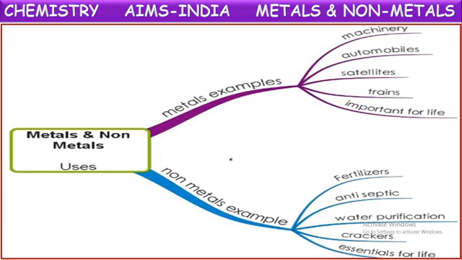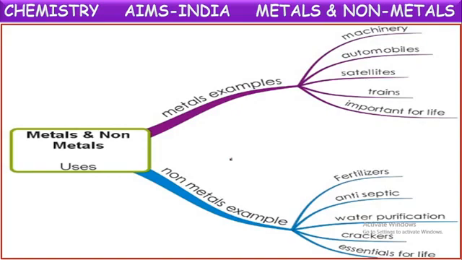And in water purification, chlorine is used. In crackers, so many non-metals are used along with metals for getting different colors. And some non-metals are essential for life. For example, oxygen is very important for breathing, and nitrogen is very important for plants in different forms. Okay, those are the uses.